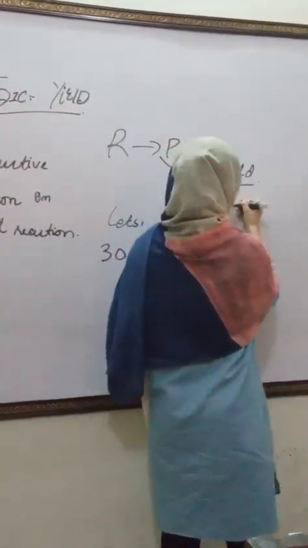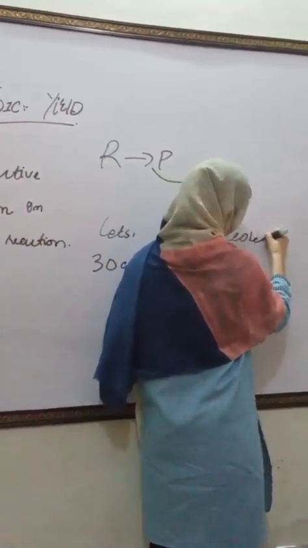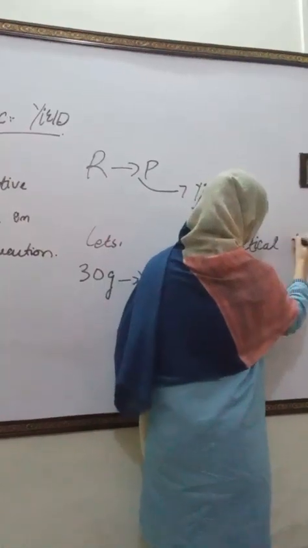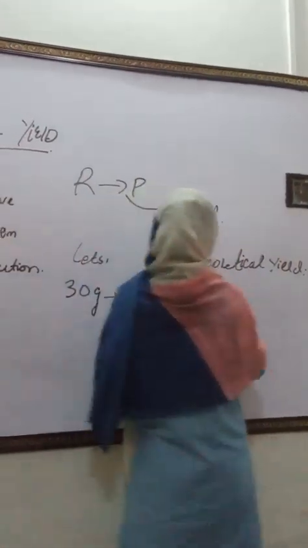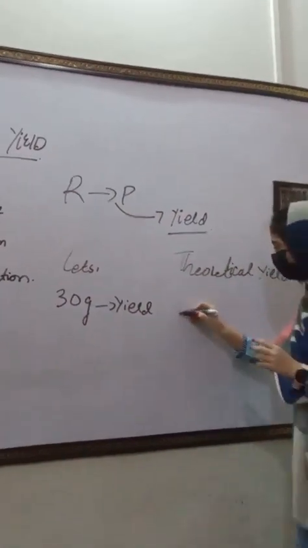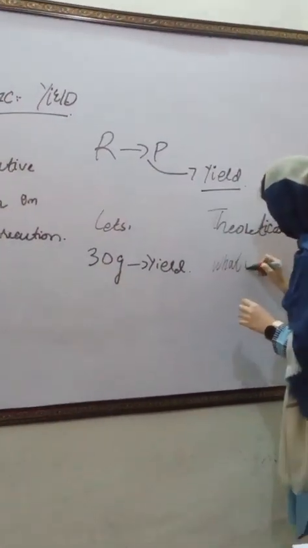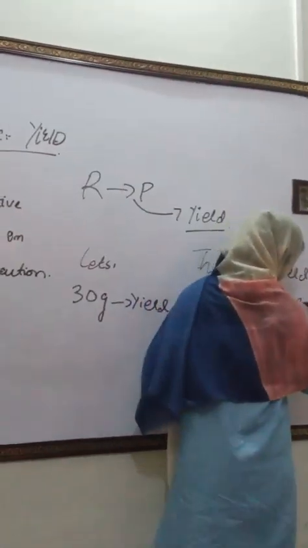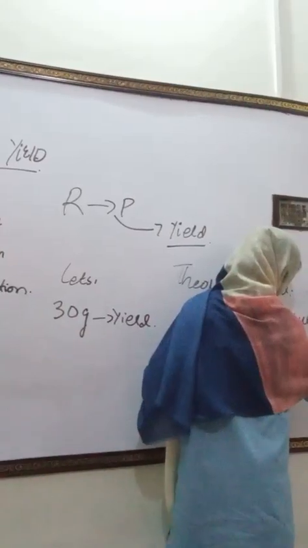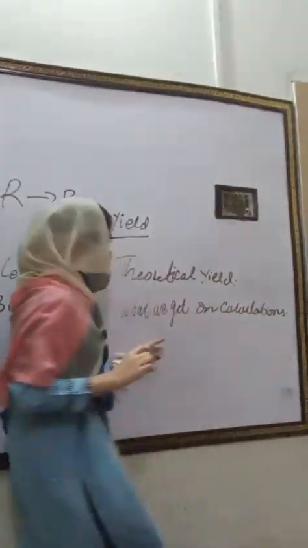So theoretical yield is the amount of product that we get on calculation.